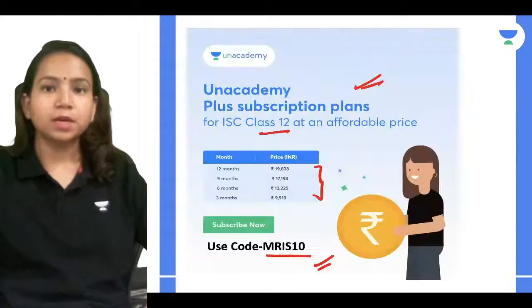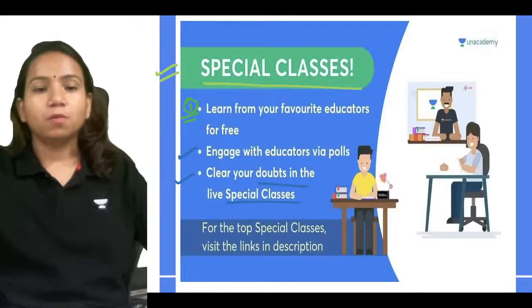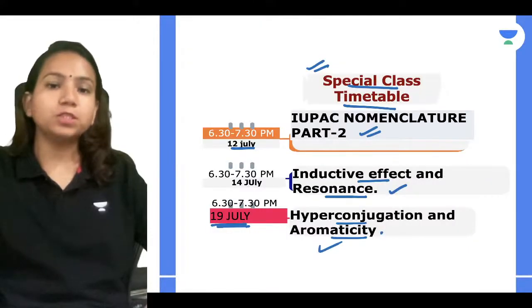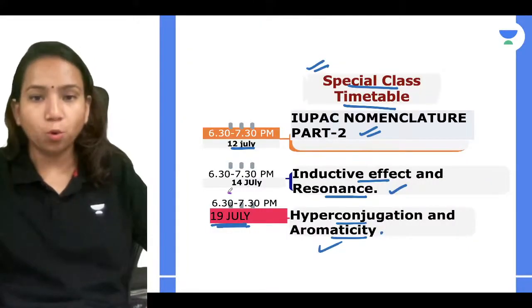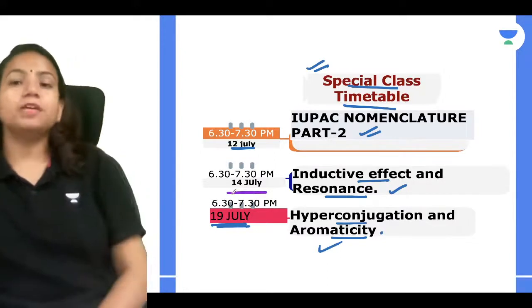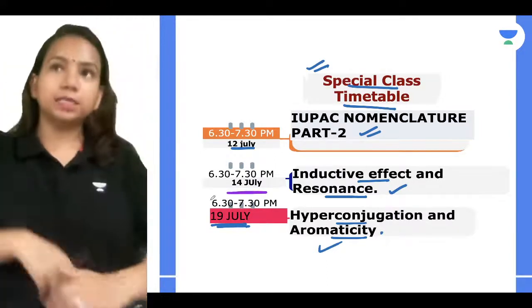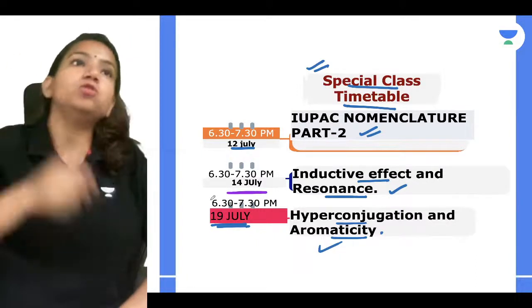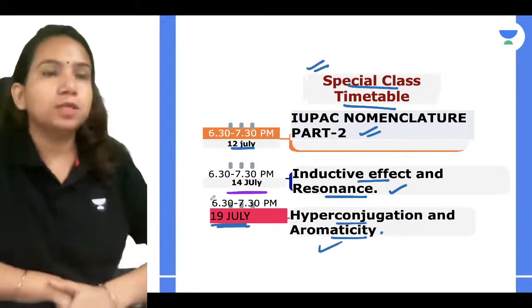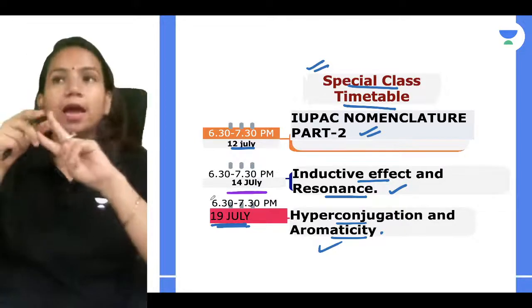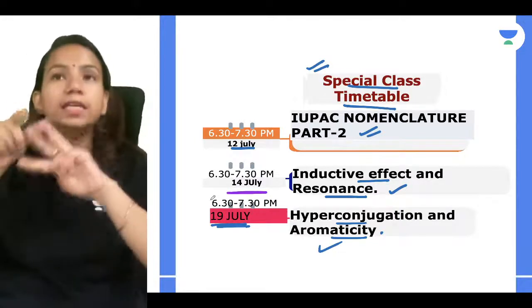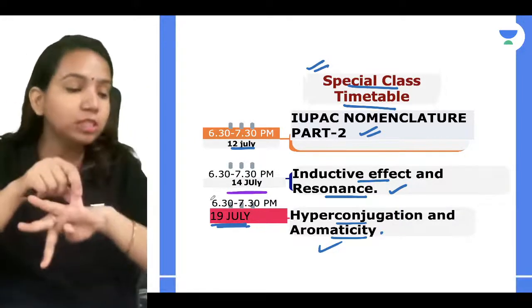What is that? Yes, we have special classes ongoing, guys. So we have a special class tomorrow which is related to your inductive effect and resonance, because guys, you will be learning organic chemistry. In organic chemistry, you will have all those chapters, which are haloalkanes, haloarenes, alcohols, phenols and ethers, aldehydes, ketones and carboxylic acids, amines, right?